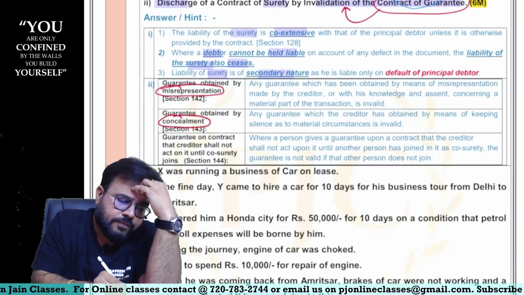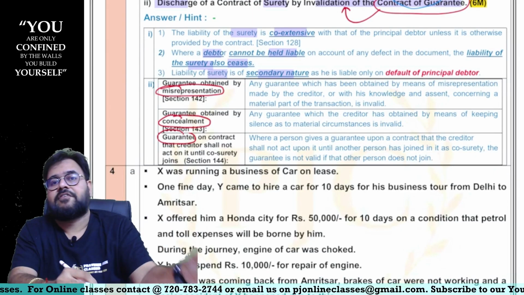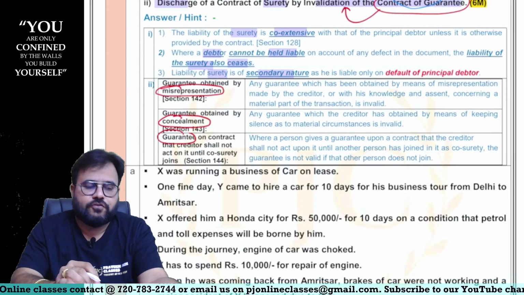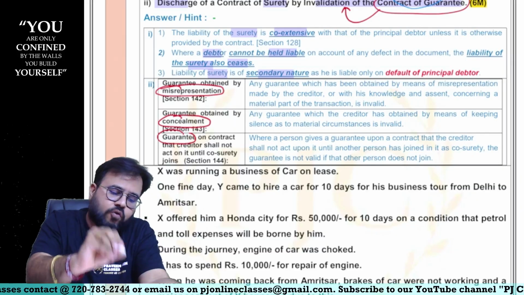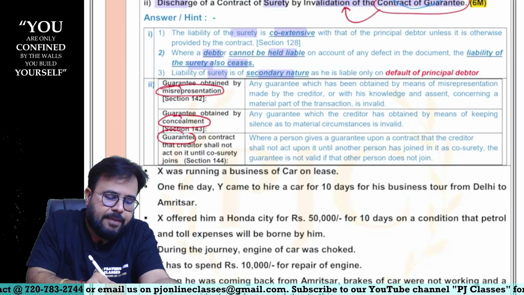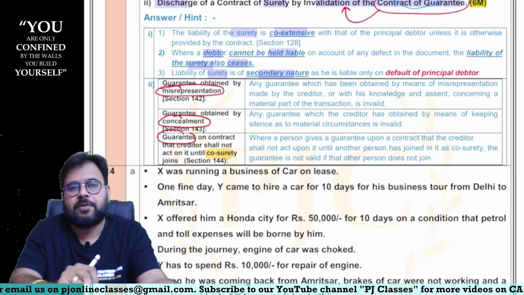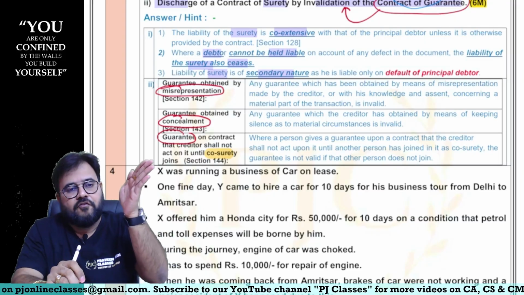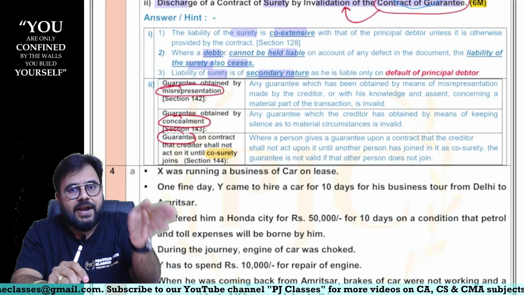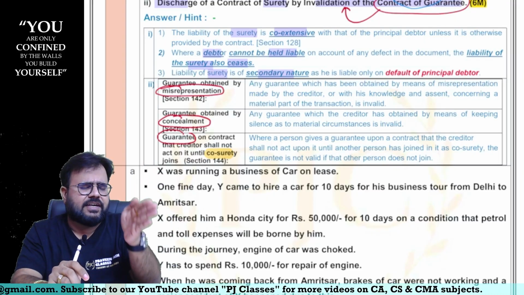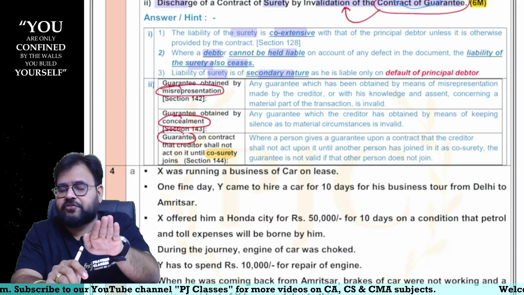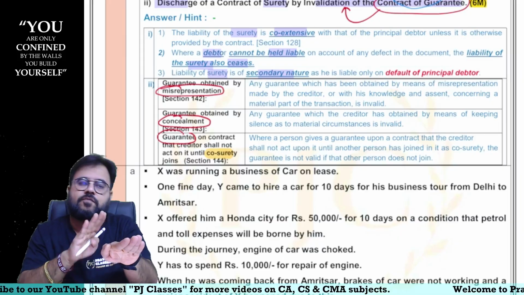Or surety gave a promise that he will act as a surety only if another co-surety also joins. And imagine that co-surety did not join. So can I say this surety is also not held liable, sir? In other words, at the time you made him act, when he said that he is going to become a surety, he put one condition saying what?